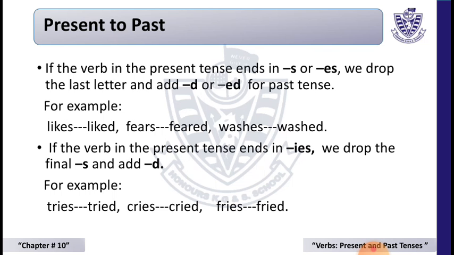Students, if we want to convert present tense into past tense, then we simply change s or es to d or ed at the end. If the verb in the present tense ends in s or es, we drop the last letter and add d or ed for past tense. For example, likes becomes liked. Fears, feared. Washes, washed.